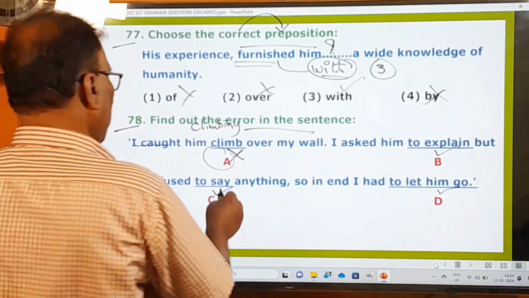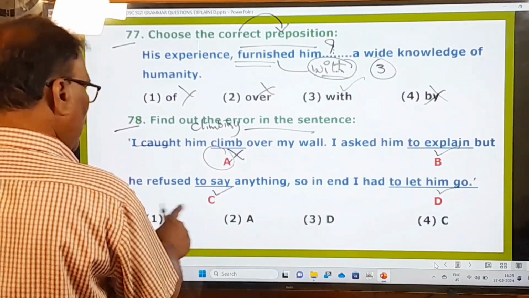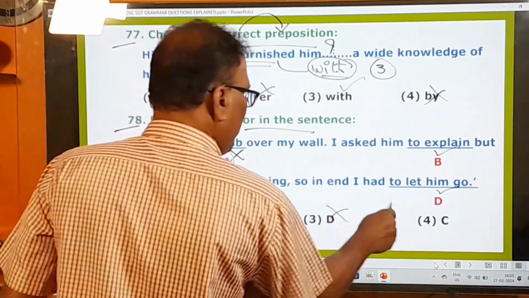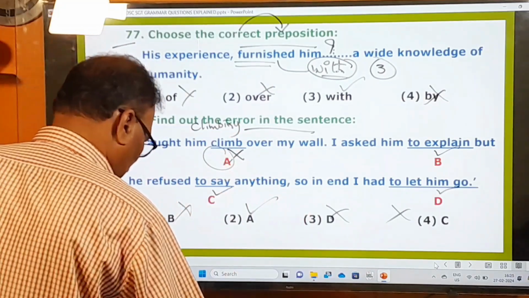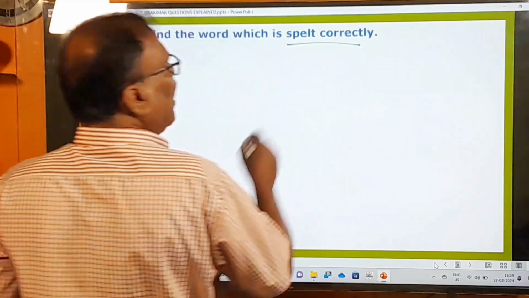So this A part is the mistake part. So let us choose it. Right. Number 2 is the right one. Now let's move on to the next question. 79th one. Find the word which is spelled correctly.